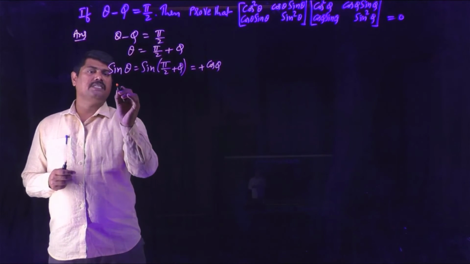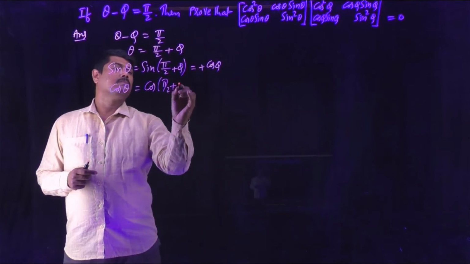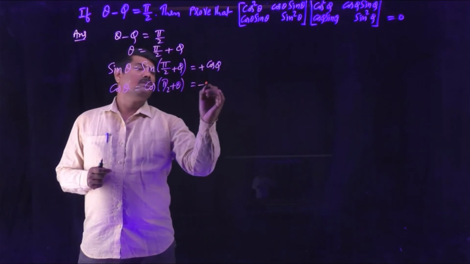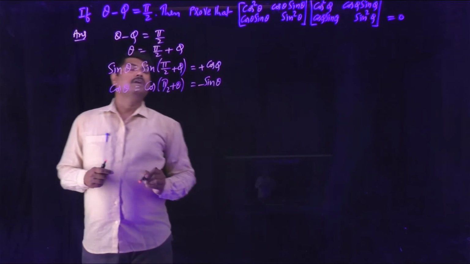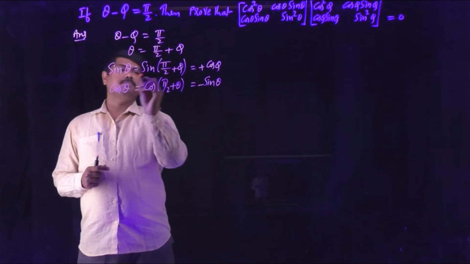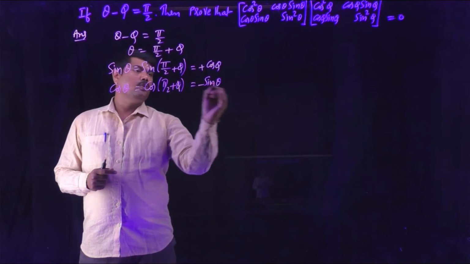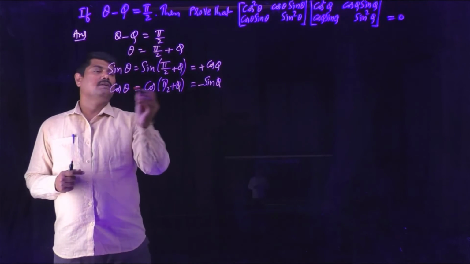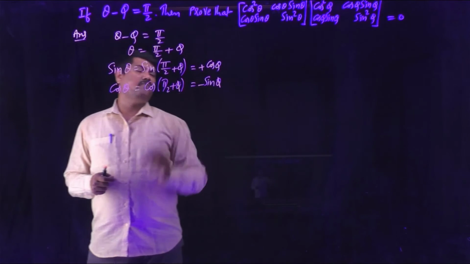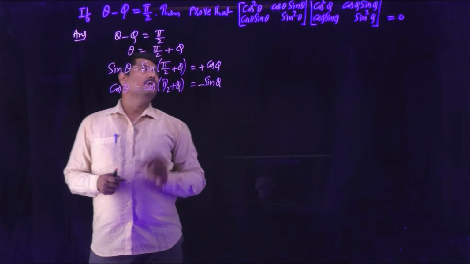Again, applying cos, cos theta is cos(pi by 2 plus phi). Pi by 2 plus phi is in the second quadrant, so cos has a negative sign, and this is minus sin phi. From the given condition theta minus phi is pi by 2, we have come to the step where sin theta you can replace with cos phi, and cos theta you can replace with minus sin phi.